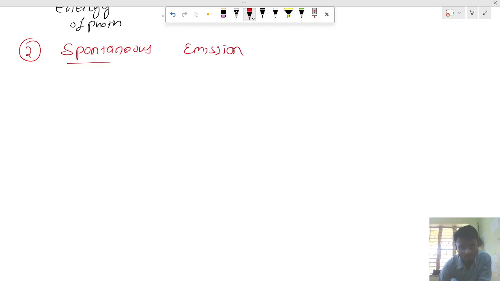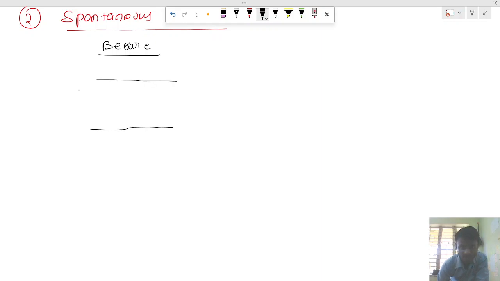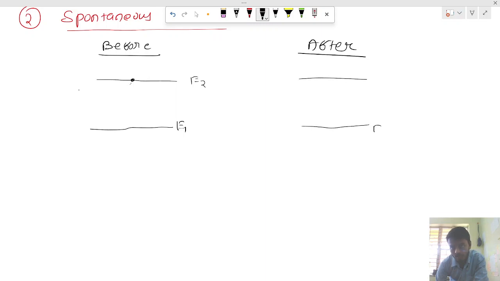You have to understand what we mean by spontaneous emission. Let me draw the scenario. You have to draw two things, the before picture and the after picture. For the before picture, there are two energy levels, this is E2, this is E1. My atom is here before, in the higher energy state. Spontaneously it emits, emission happens, so the after picture will be like this.